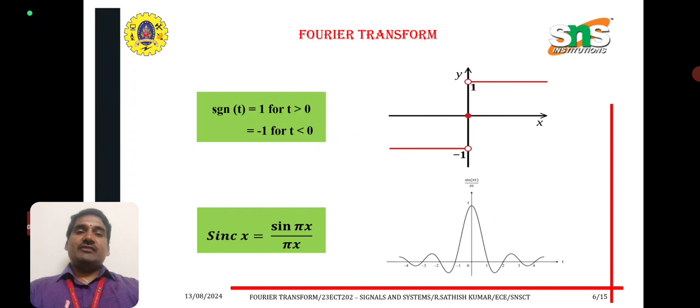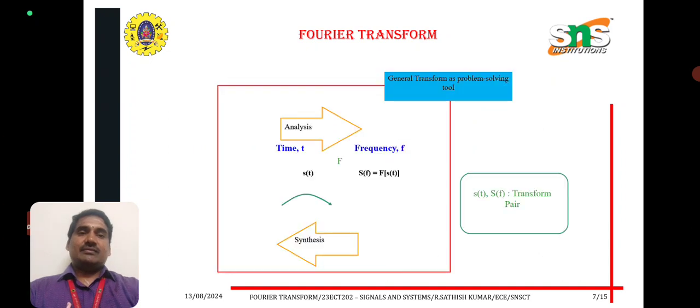This is the signum function of t. Signum function of t is nothing but 1 for t greater than or equal to 0, minus 1 for t less than 0. Sinc function of x is equal to sine pi x divided by pi x. The graphical representation can be seen on the right hand side.